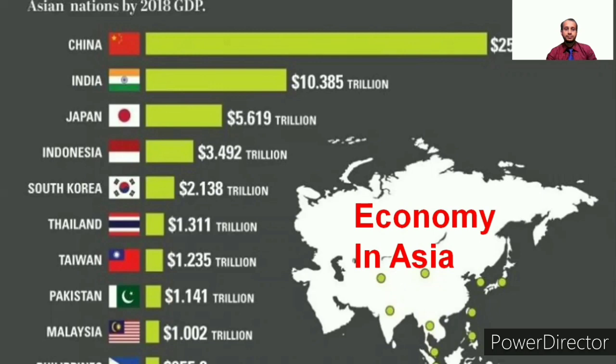South Korea, 2.138 trillion. Thailand, 1.311 trillion. Taiwan, 1.235 trillion. Pakistan, 1.141 trillion. Malaysia, 1.002 trillion. So this is the main picture of the economy in Asia.